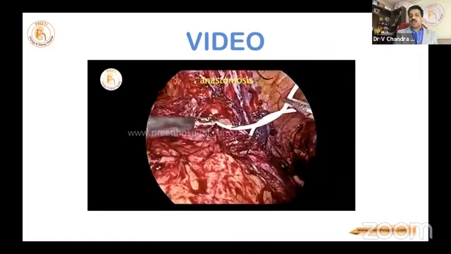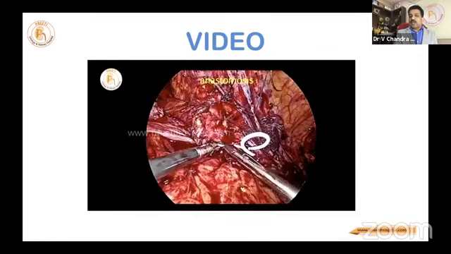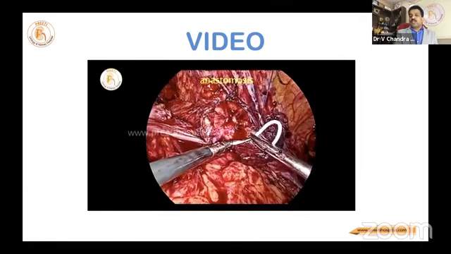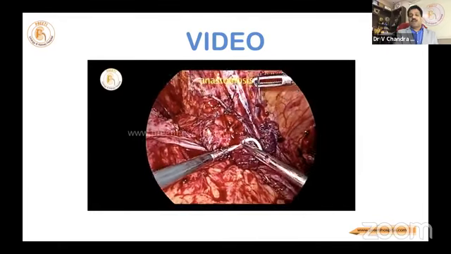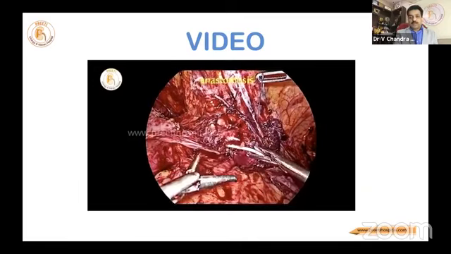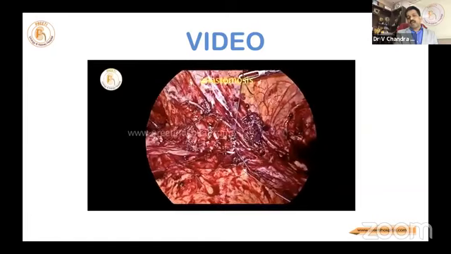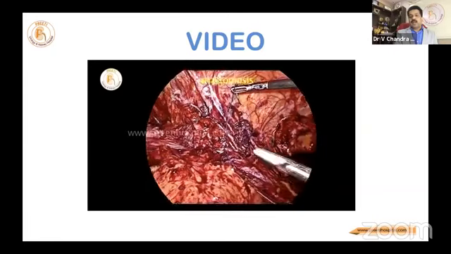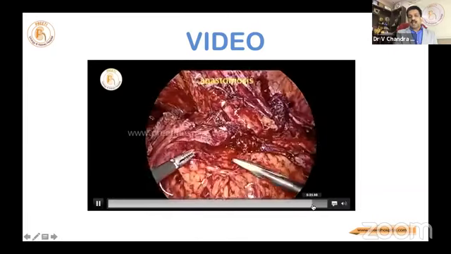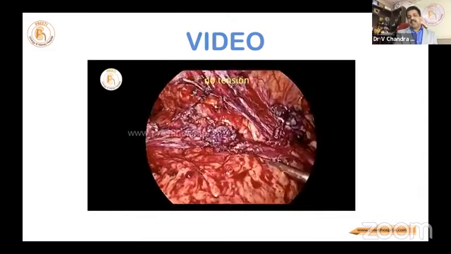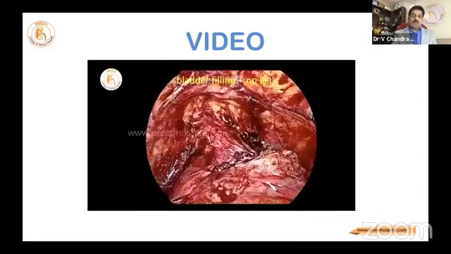Slowly you have to see, slowly 1 millimeter, without unnecessary urgency. If you do it that way, then only it will go. Otherwise, sometimes we spend half an hour only in putting the stent. Now this is the obliquity which we see, and carefully identifying the stent every time, complete the anastomosis. At the end, you have to lift it, and if it is playing like this, it is better. This patient is also doing well.